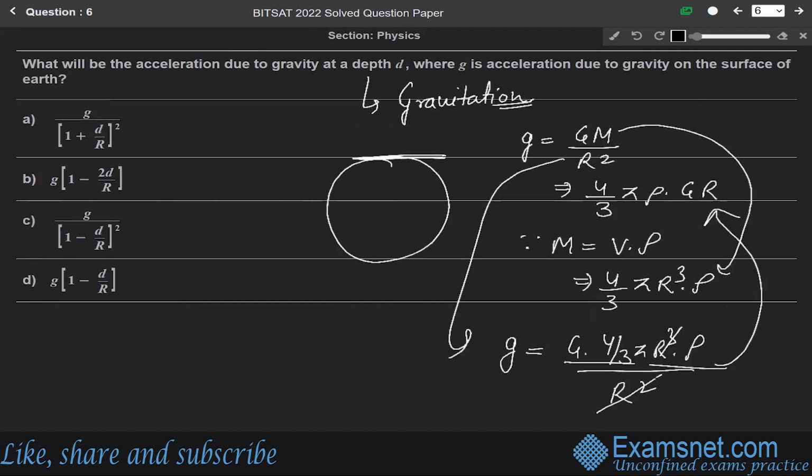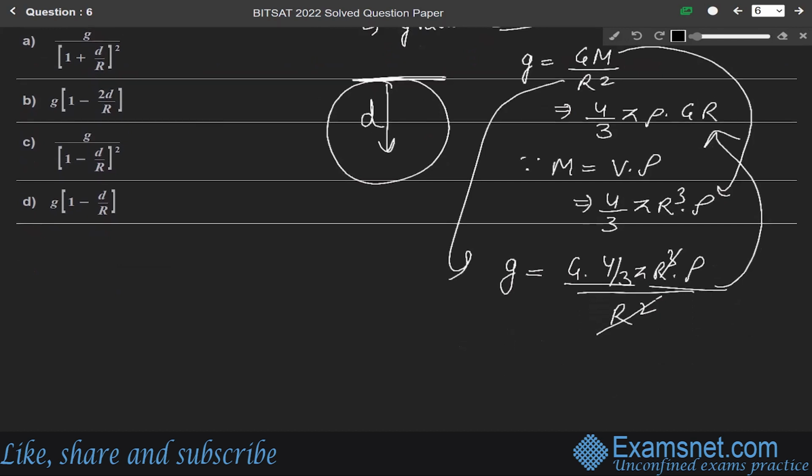At a depth d from the surface of the earth, g dash will be equal to 4 by 3 pi into rho into G, and in place of this R we will write R minus d, meaning at a depth of d. Let R be the radius of the earth and it is at depth d.